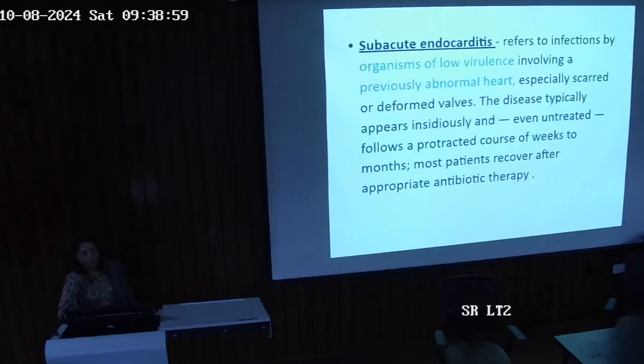And what is the difference between subacute and acute? In subacute, the bacteria are of low virulence and they affect previously abnormal valves. In acute, it affects normal valves with highly virulent organisms. In subacute, it is low virulent organisms and abnormal valves.